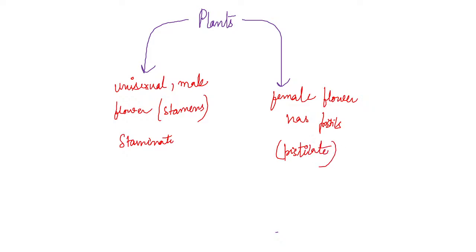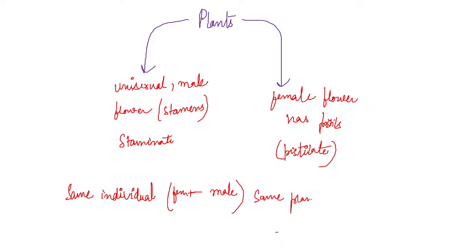Now, if both are present on the same individual, meaning female plus male present on the same plant, then it will be known as monoecious, which I already taught.